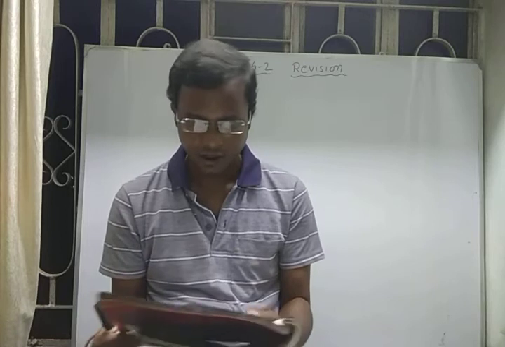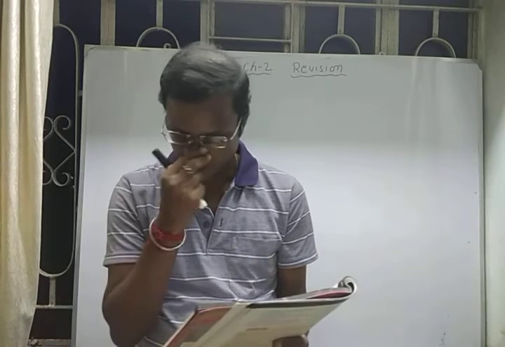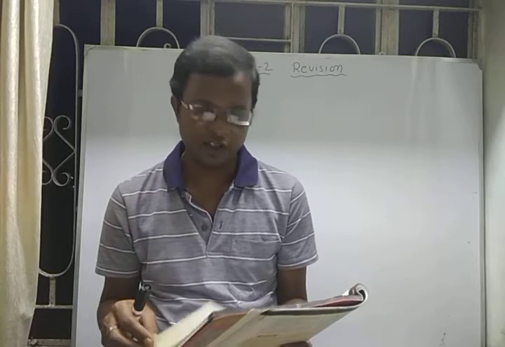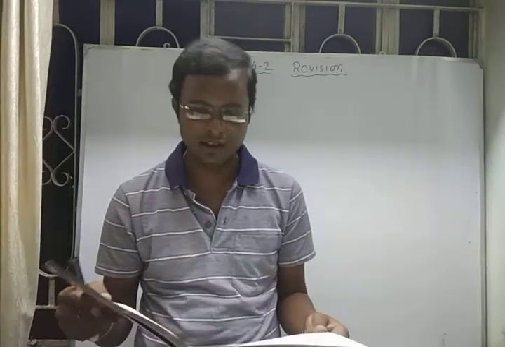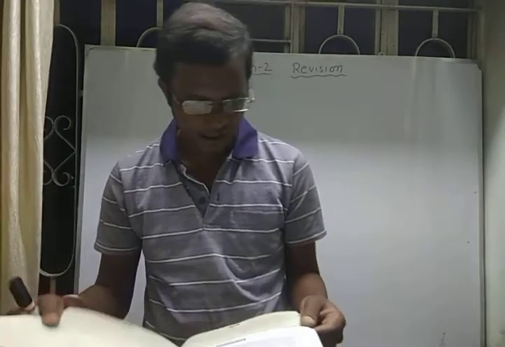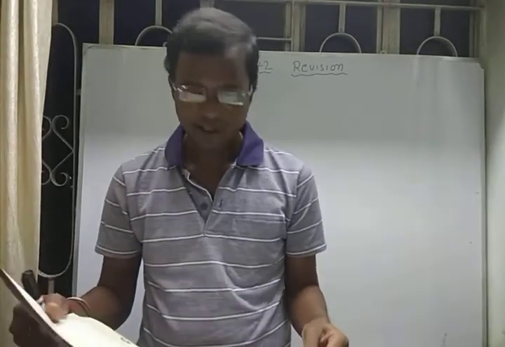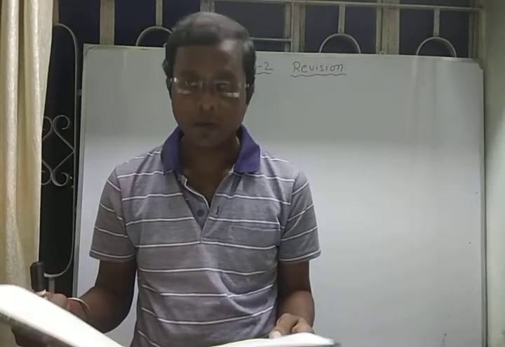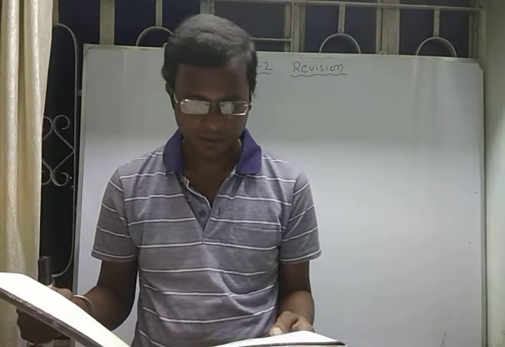So in this way we can do this chapter, the physical and chemical changes. Besides these short questions in the text, there are a few questions in your exercise also. Go through these exercises. In exercise question number A, name the following. A change in which energy is released in the form of heat is called exothermic change.